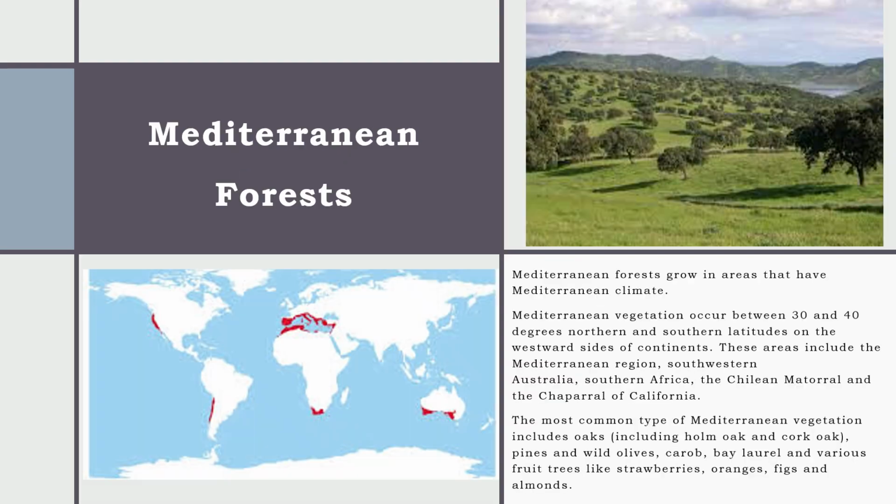Mediterranean forests grow in the area that have Mediterranean climate. Mediterranean vegetation occurs between 30 and 40 degrees northern and southern latitudes on the westward side of the continents. These areas include the Mediterranean region, southwestern Australia, southern Africa, the Chilean Matorral, and the chaparral of California. The most common type of Mediterranean forests include oaks, pines and wild olives, carobs, bay laurel, and various fruit trees like strawberries, oranges, figs, and almonds.